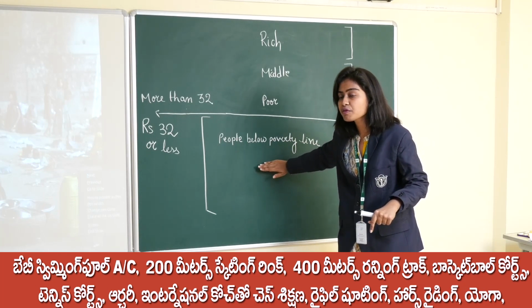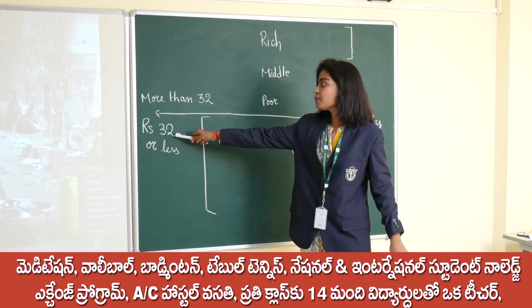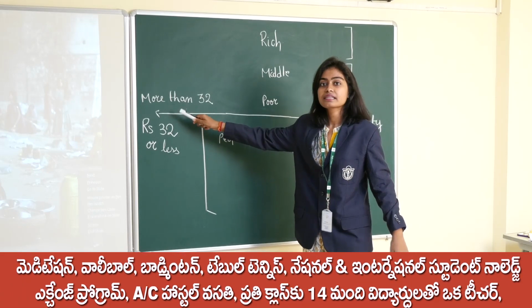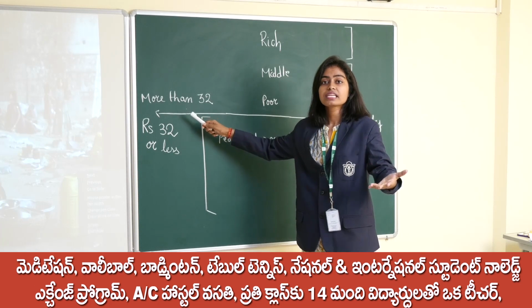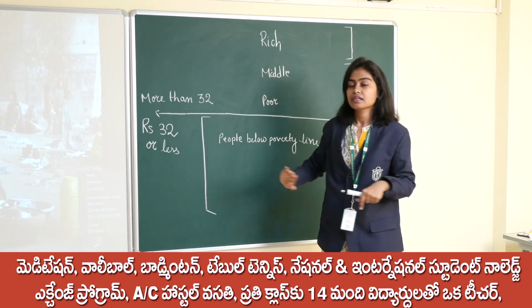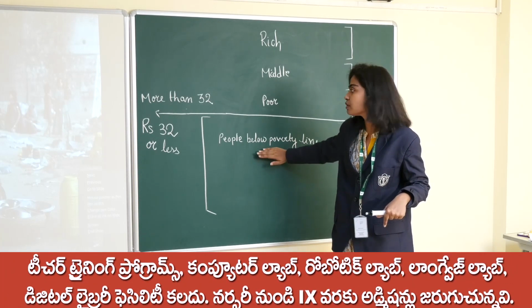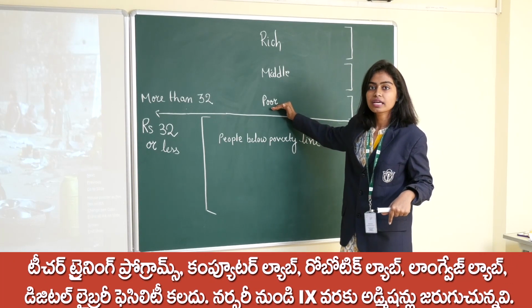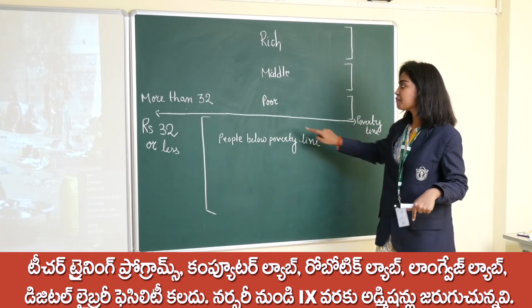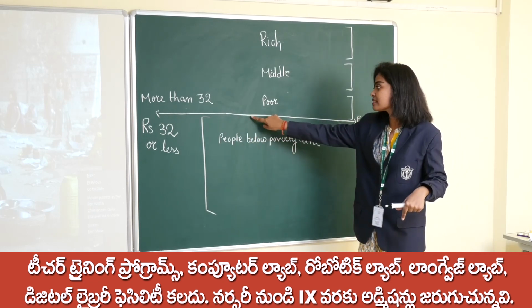If the income is more than 32, let's say 33, then he will not be considered a person in poverty. He will be considered as poor.